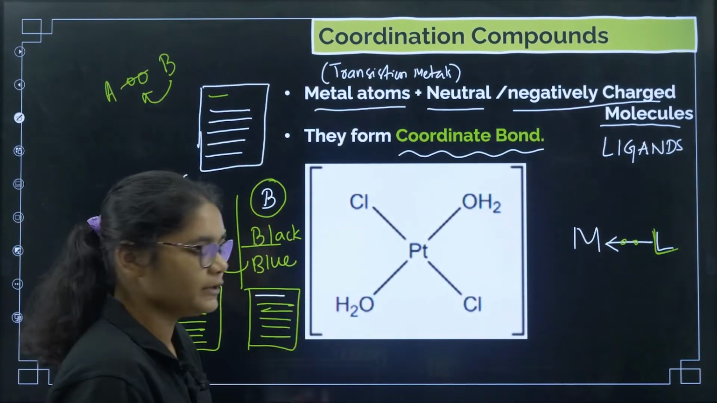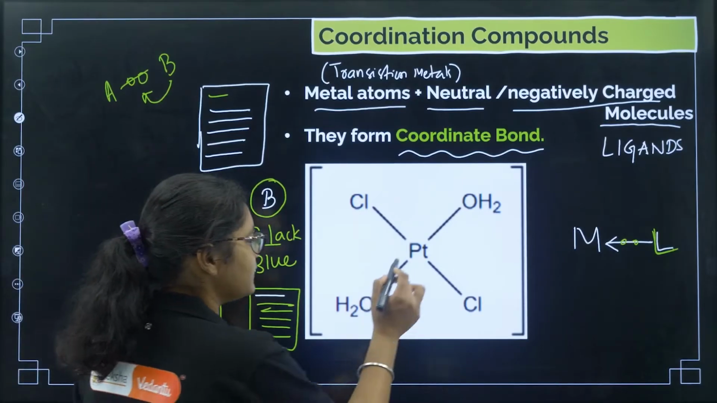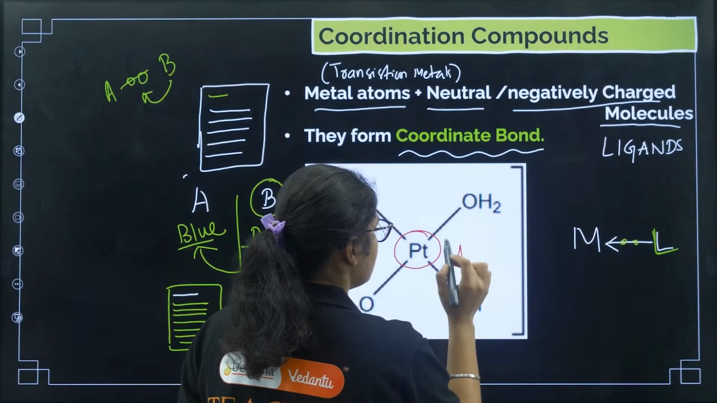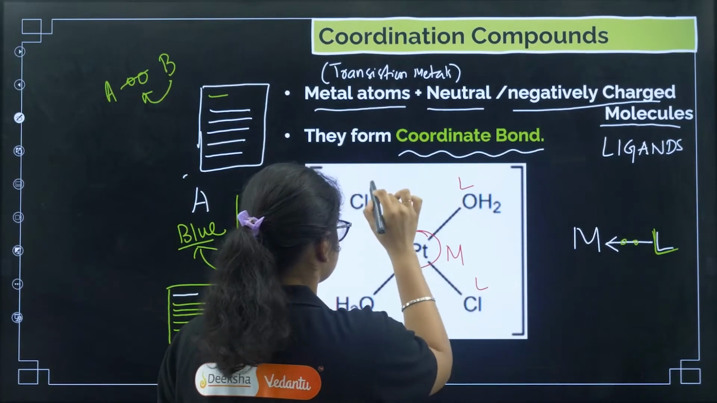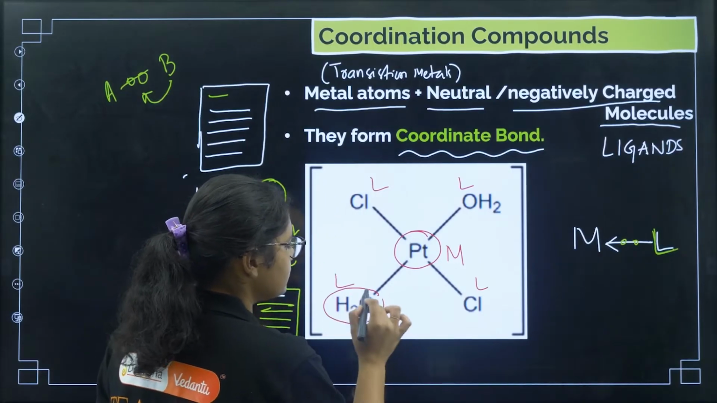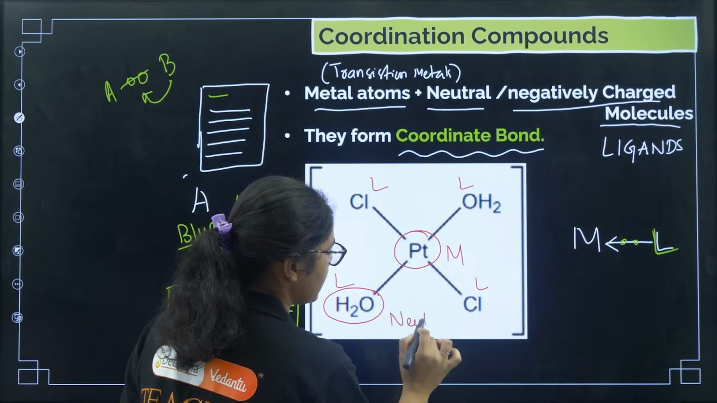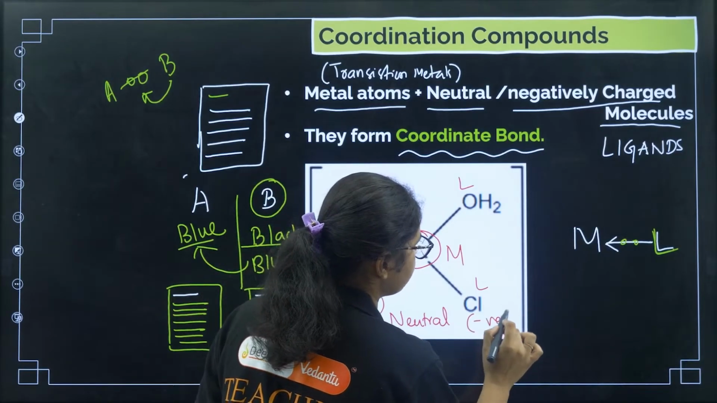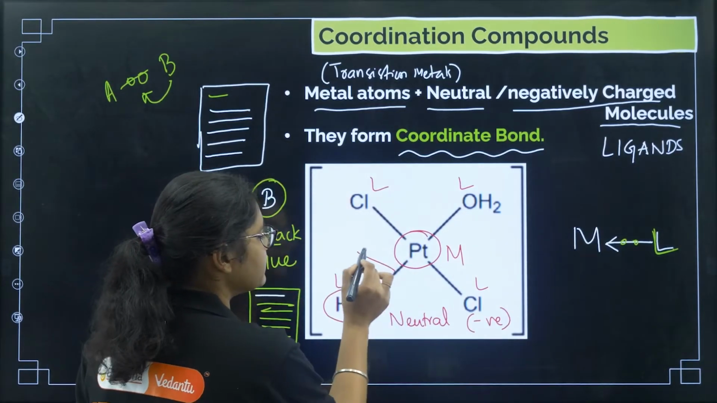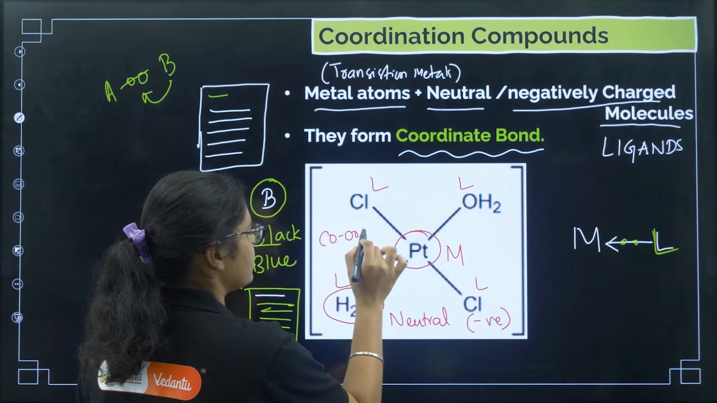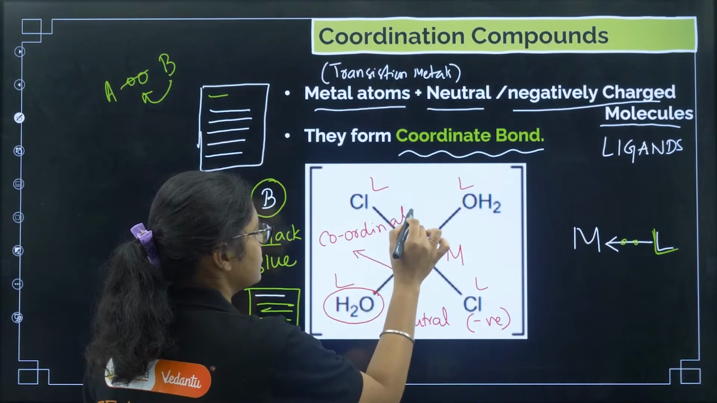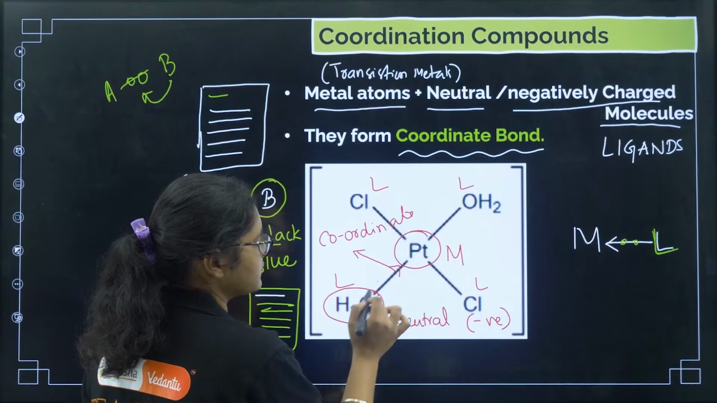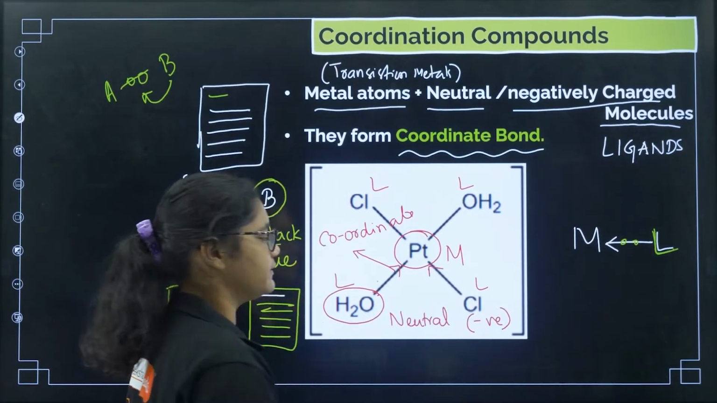Now see this example here, platinum. Platinum is a transition metal, right? These are your ligands. OH2 is a neutral ligand, and chlorine, if you remember, has charge -1, so it is a negative ligand. The bond you can see here is a coordinate bond. Here oxygen is giving electrons, and here chlorine is giving electrons.